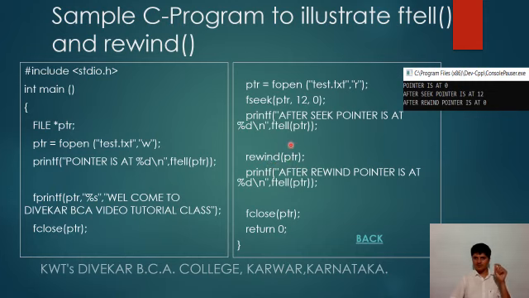Currently the location of the file pointer is at the 12th byte, but because of rewind, the file pointer is reset to the 0th location. The third printf display statement says after rewind pointer is at 0th location. Then we close the file and return.